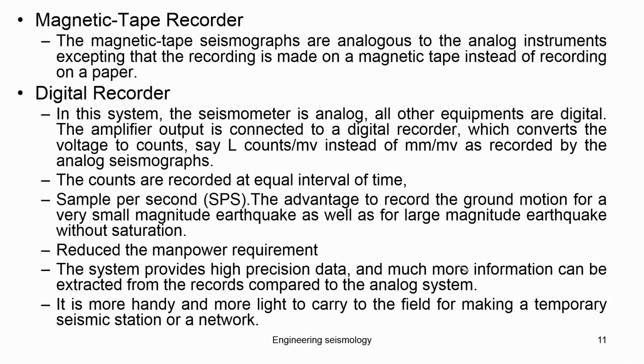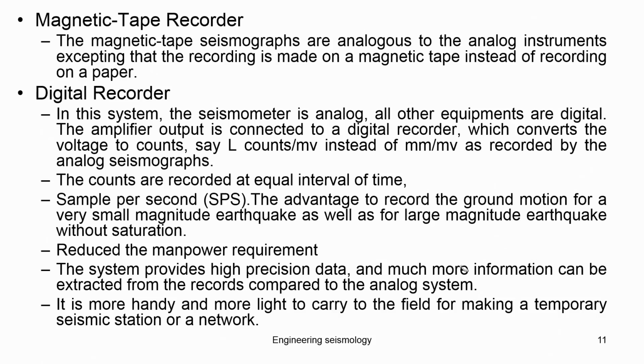The analog and digital systems each have their own advantages. For example, with analog, somebody can physically see the data soon after the earthquake and understand how good it is. With digital records you need a computer, where the data has to be transferred to the computing facility, and that computer requires power. In case an earthquake occurs and there is no power, you cannot see the data until power comes. But with the analog system you can see it immediately. These are the advantages, but storing, processing and all those things are a problem with the analog system. And in a digital system, you even have control over samples per second.